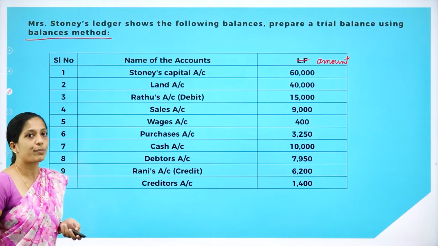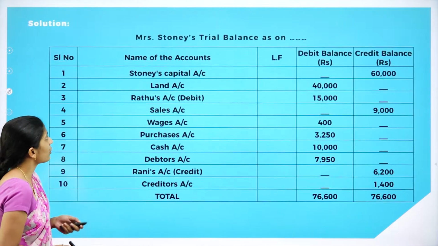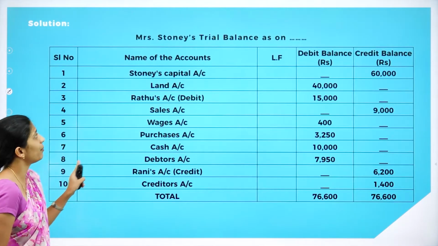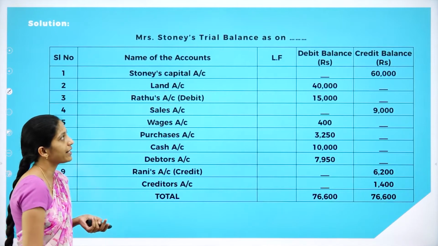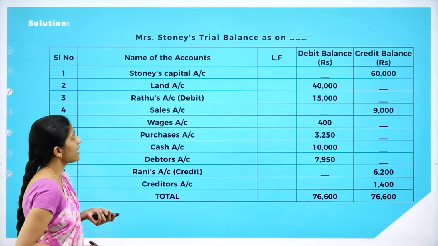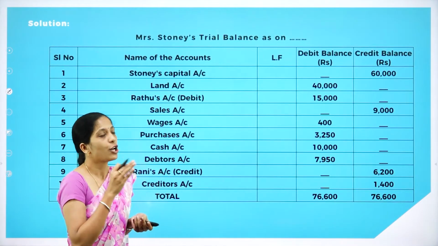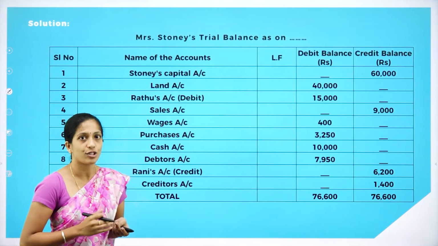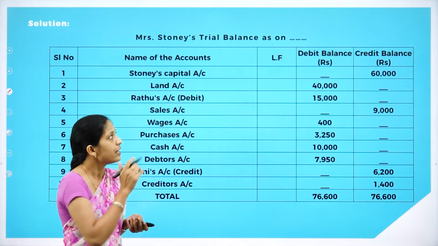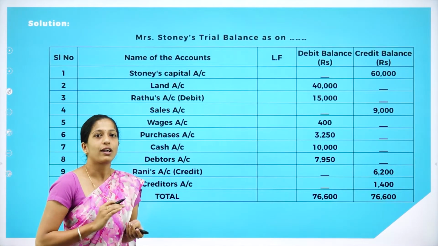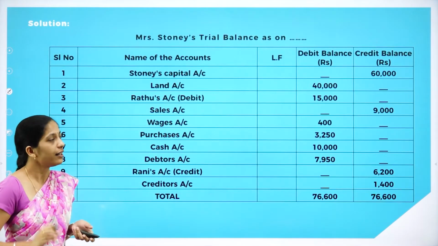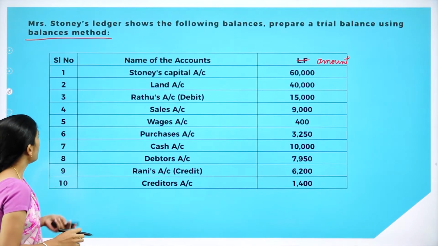Now how are we going to prepare this? As you know, the format is: we'll write the serial number, the name of accounts, ledger folio, debit balance as well as credit balance. Before that, we have to begin with the heading, Mrs. Stoney's trial balance as on, because they have not given the date, so we'll record it as on and put a dash. Now we shall go through the question.